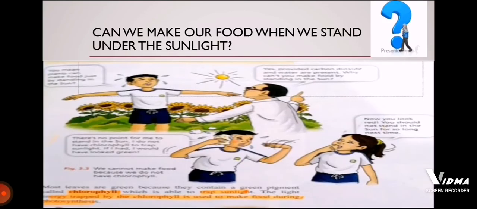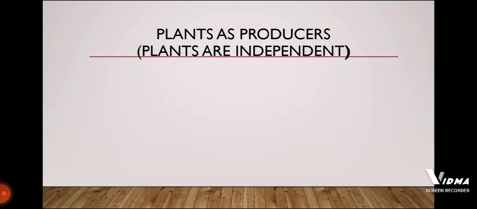From this experiment, the boy learned that plants are the only things that are able to make their own food. So the plants are producers and plants are independent. Independent means they do not depend on any living thing to get their food. They can make their own food.